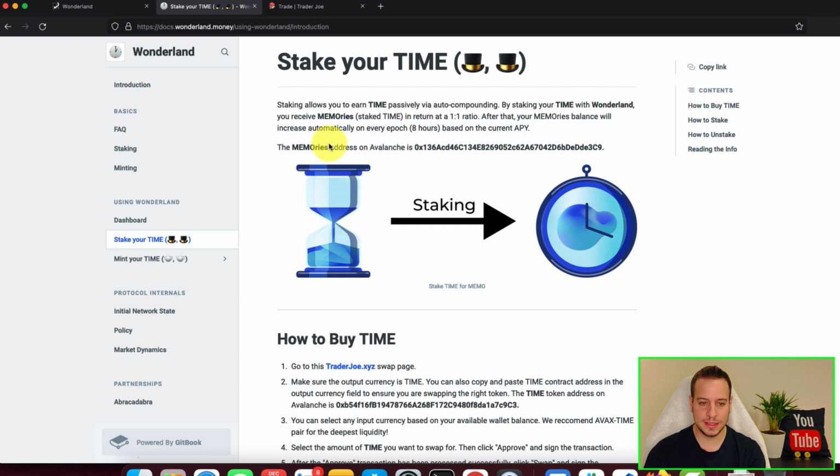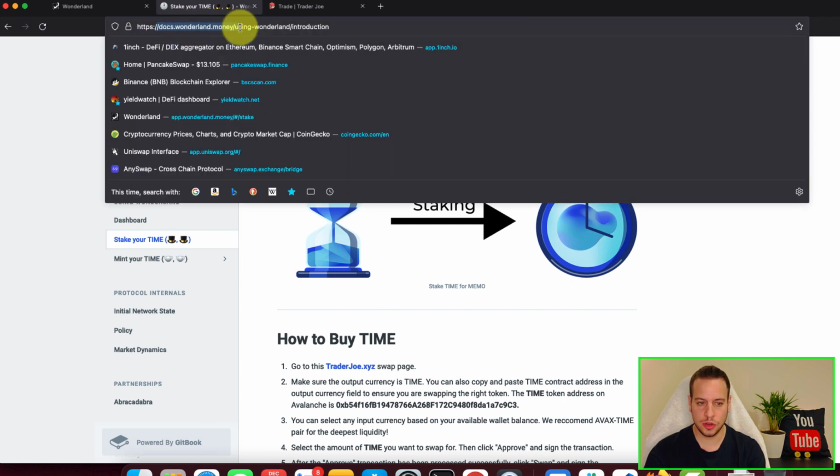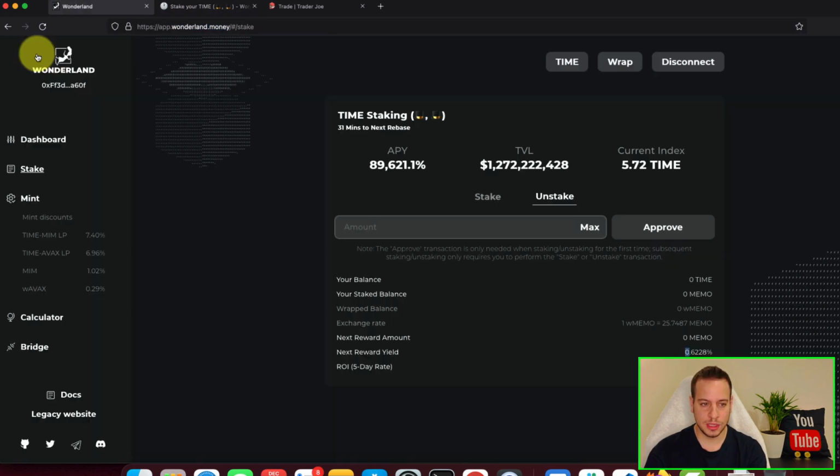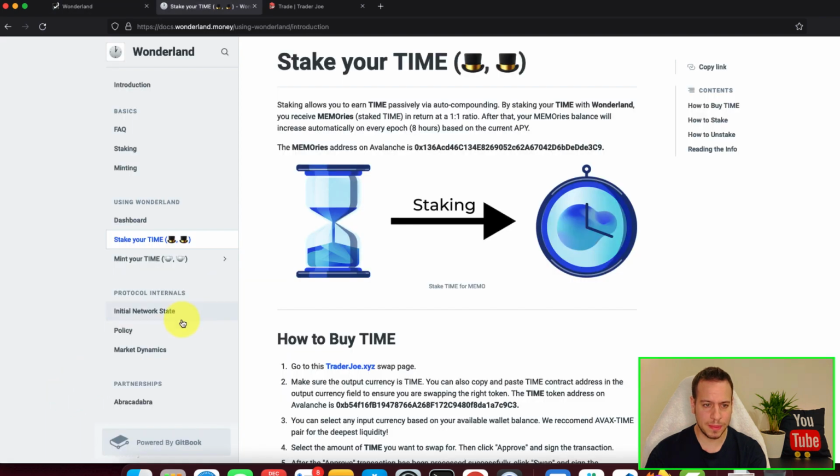In order to stake time, if you want, you can also go to the documentation of Wonderland Money by clicking here the docs button, and then you have the tutorial of staking. But here I'm gonna guide you through the process and make it simpler for you.